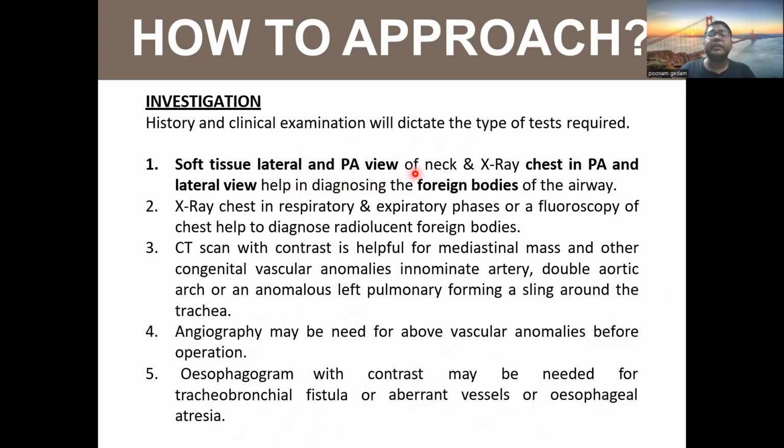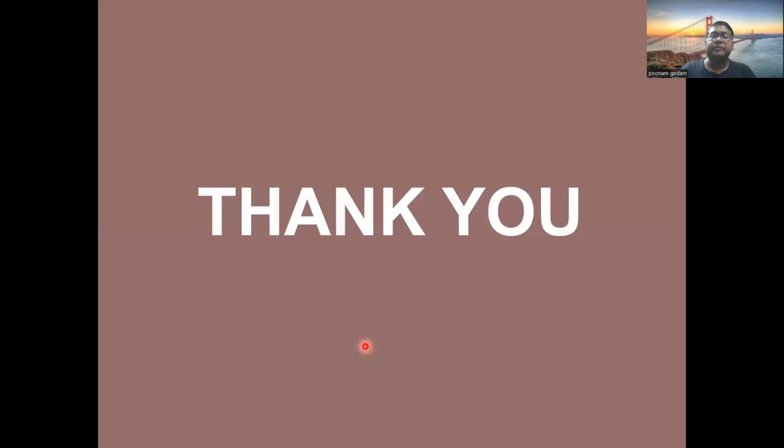So investigations: history and clinical examination will dictate the type of test required. Soft tissue lateral and PA view of the neck and X-ray chest, PA and lateral view, help in the diagnosis of foreign body of the airway. X-ray chest in inspiratory and expiratory phases or fluoroscopy of the chest helps to diagnose radiolucent foreign bodies. CT scan with contrast is helpful in mediastinal mass and congenital vascular anomalies: innominate artery, double aortic arch, or an anomalous left pulmonary artery forming a sling around the trachea. Angiography may be needed for AV vascular anomalies before operations. Esophagogram with contrast may be needed for tracheoesophageal fistula, aberrant vessels, or esophageal atresia.